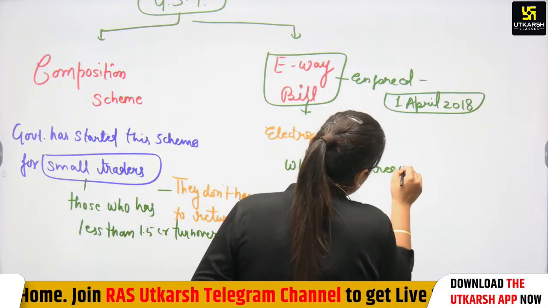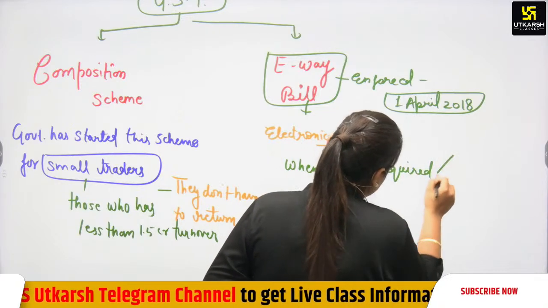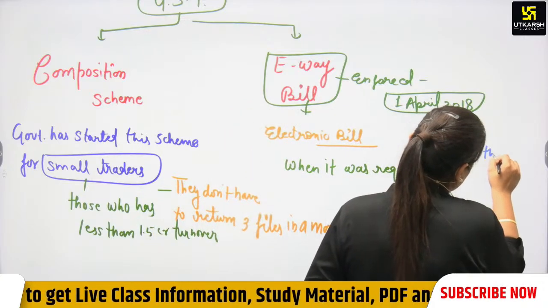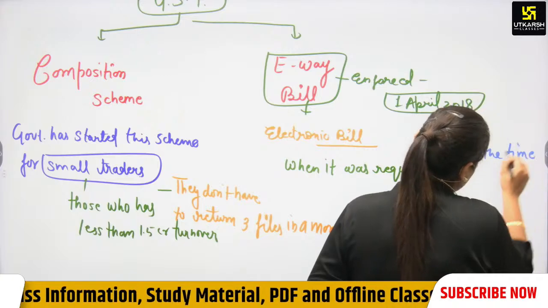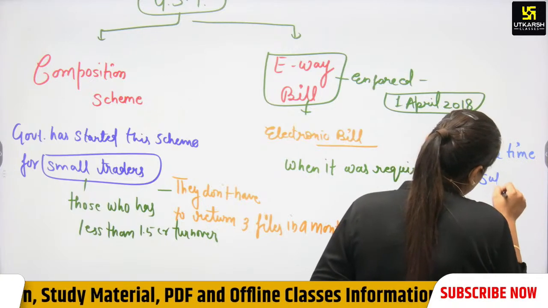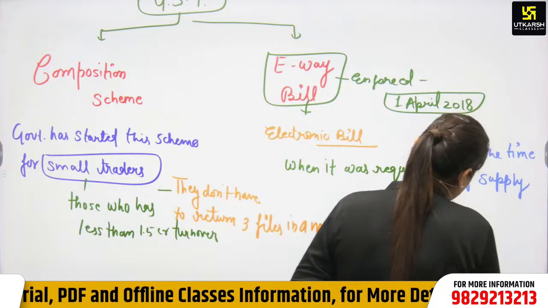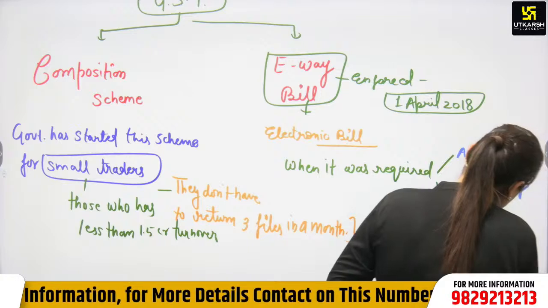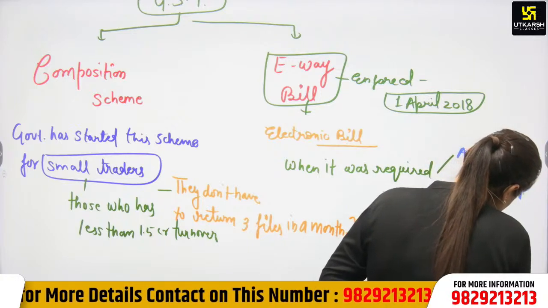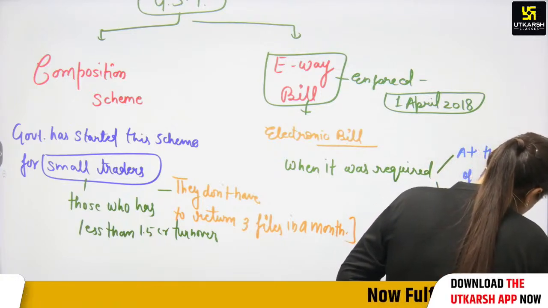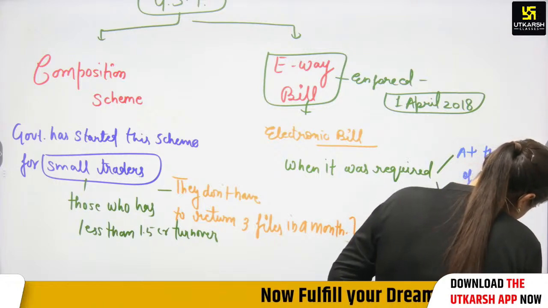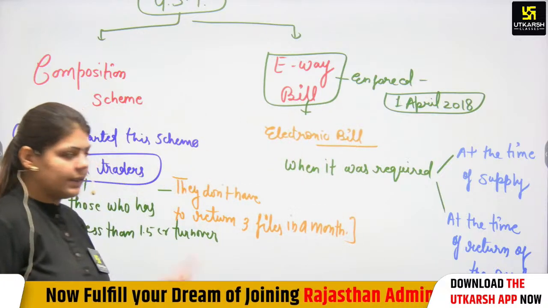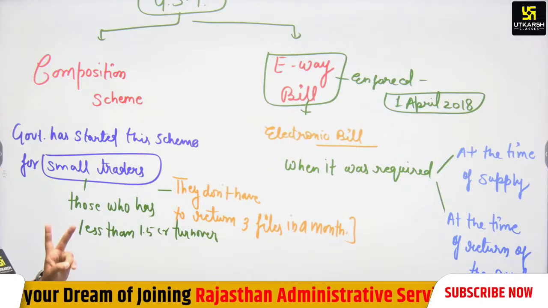So the e-way bill was required at the time of supply and at the time of return of goods.